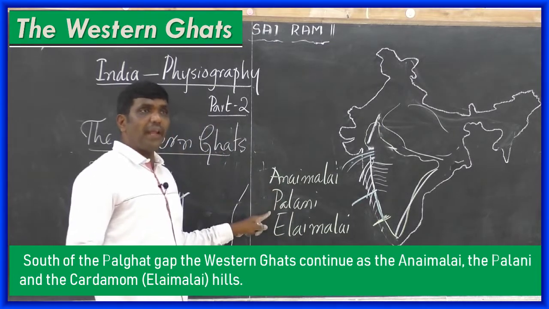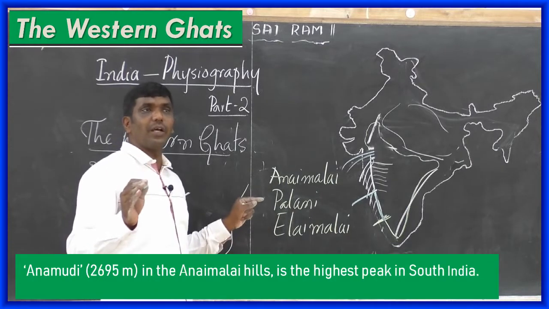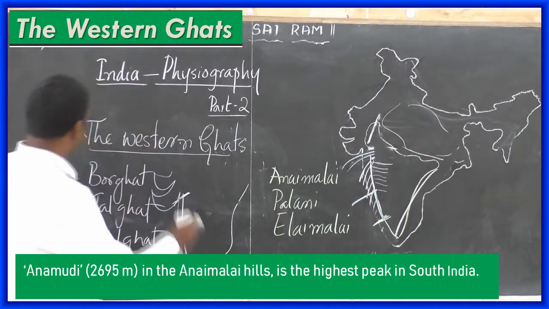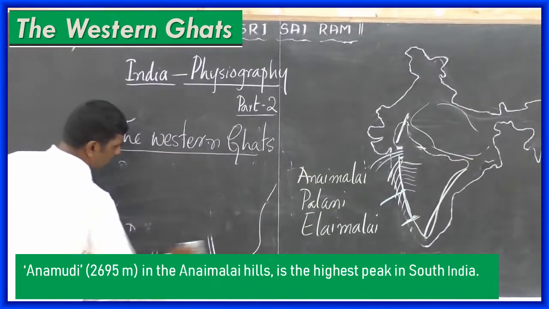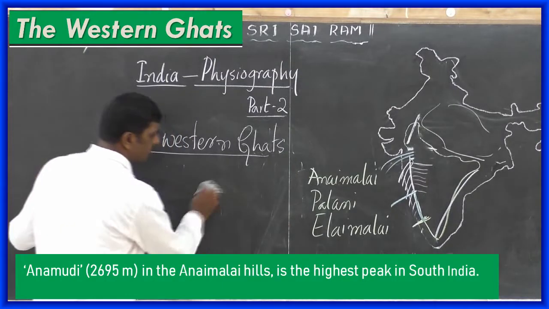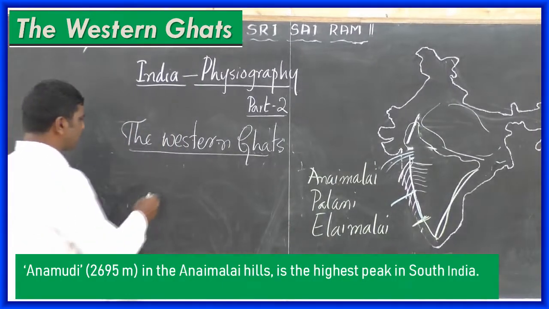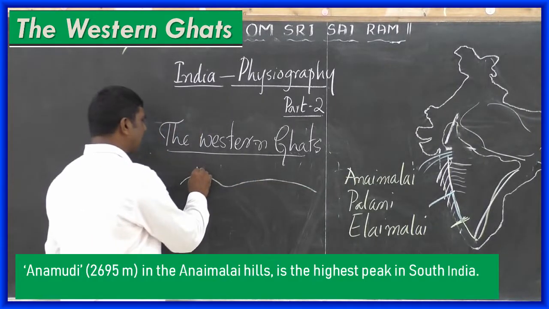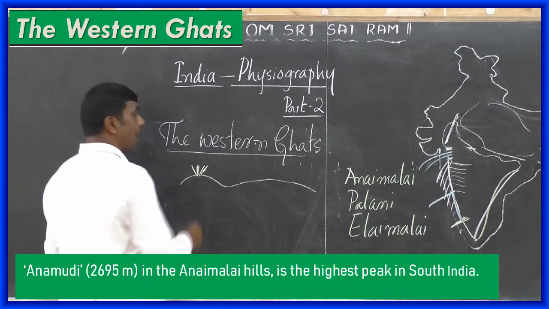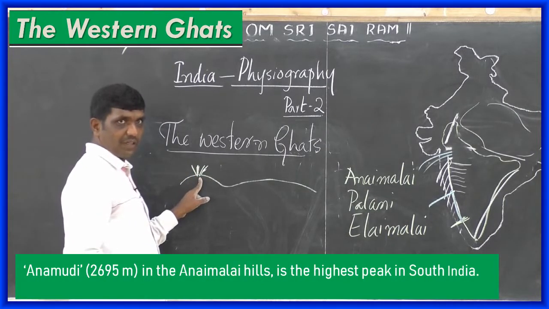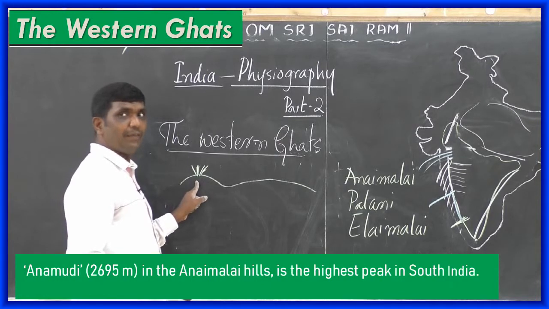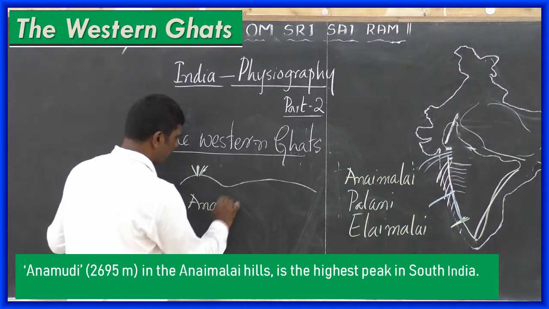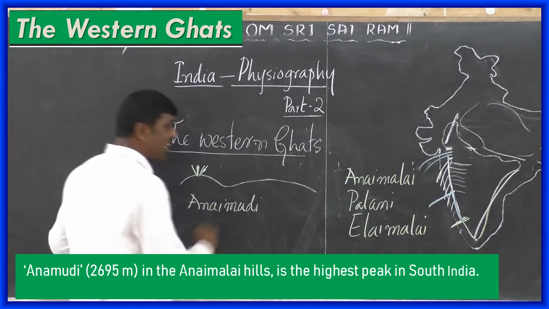Here, the Anai is the highest range, with the highest peak in South India. One thing we should know is that this Anai Malai range seems like an elephant's head. Anai Mudi, the hairs of an elephant. Anai Mudi is the highest peak in South India.